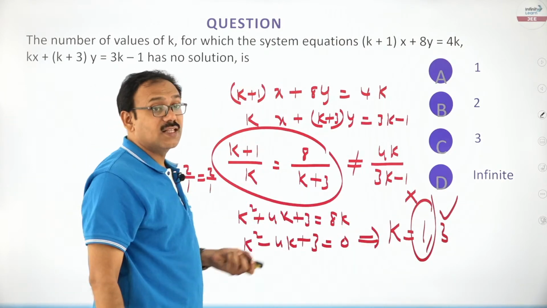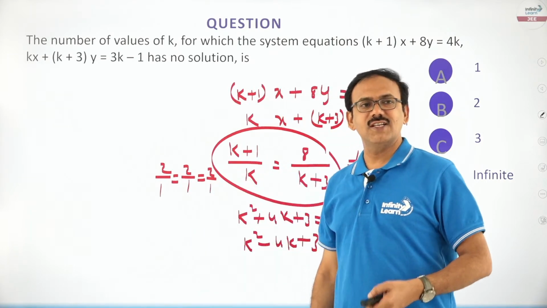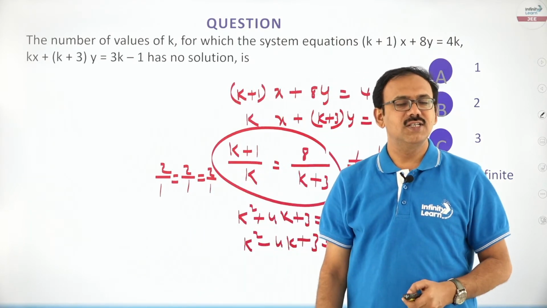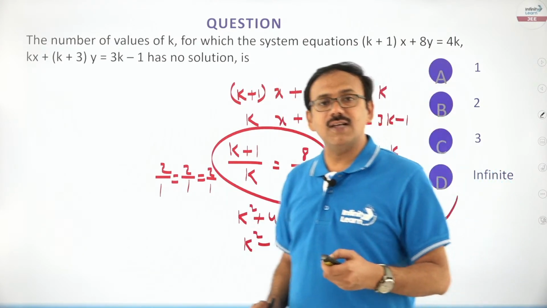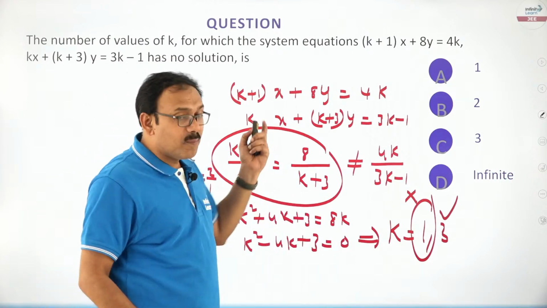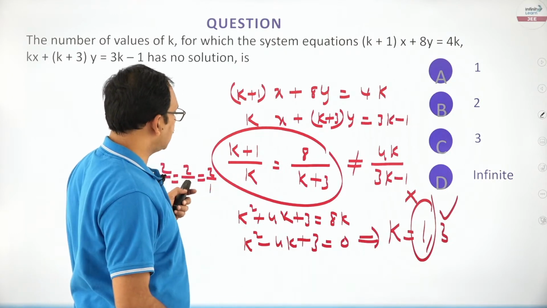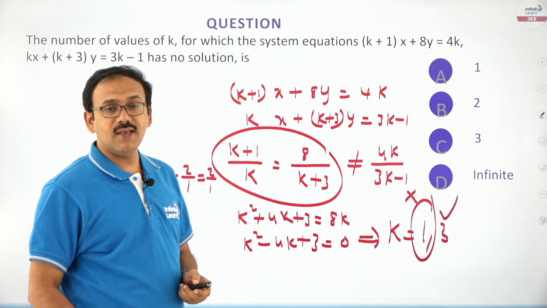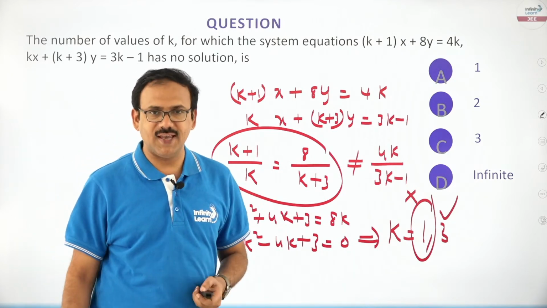He is asking the number of values of k. That is also important, friends. Most of the students are generally deceived by that kind of questioning. He didn't ask the value of k. He asked the number of values of k. Please read the question carefully. The answer is going to be k is equal to 3, so only one value is possible for k.